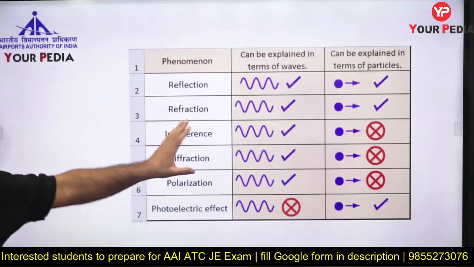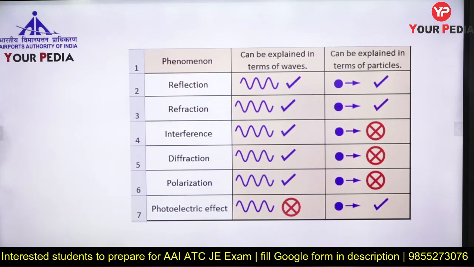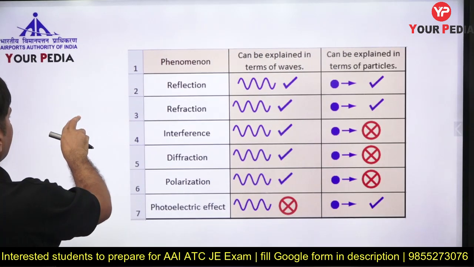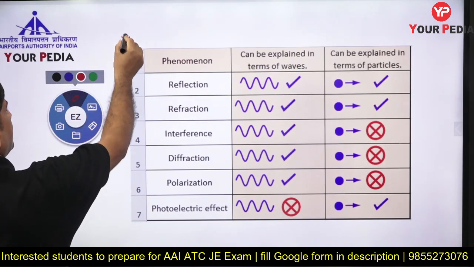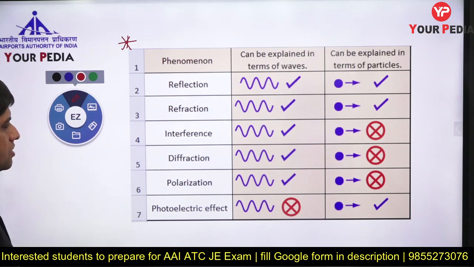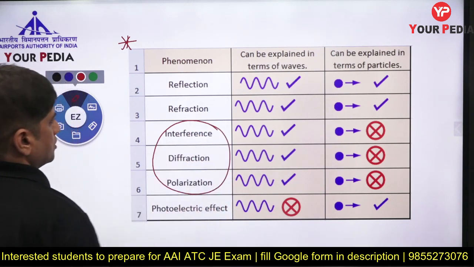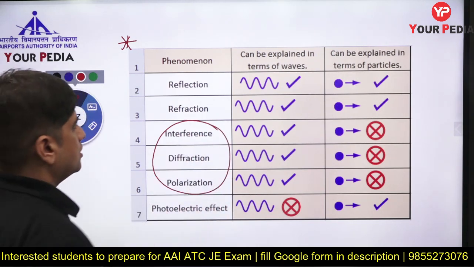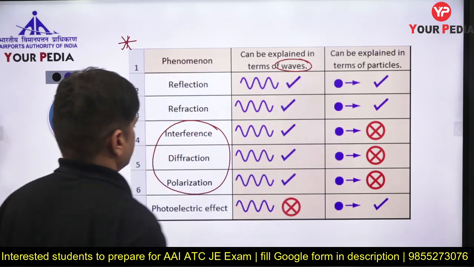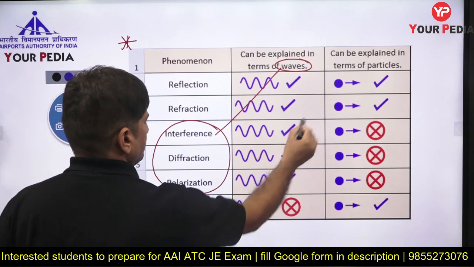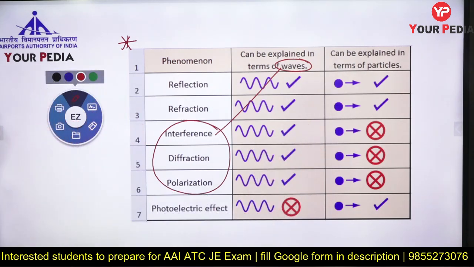Now this one is a very important chart. Mark it important for your exam. In the exam he will give you certain phenomena. He will say that interference, diffraction and polarization show which nature? You will say, sir, wave nature. Interference, diffraction, polarization show the wave nature of light.